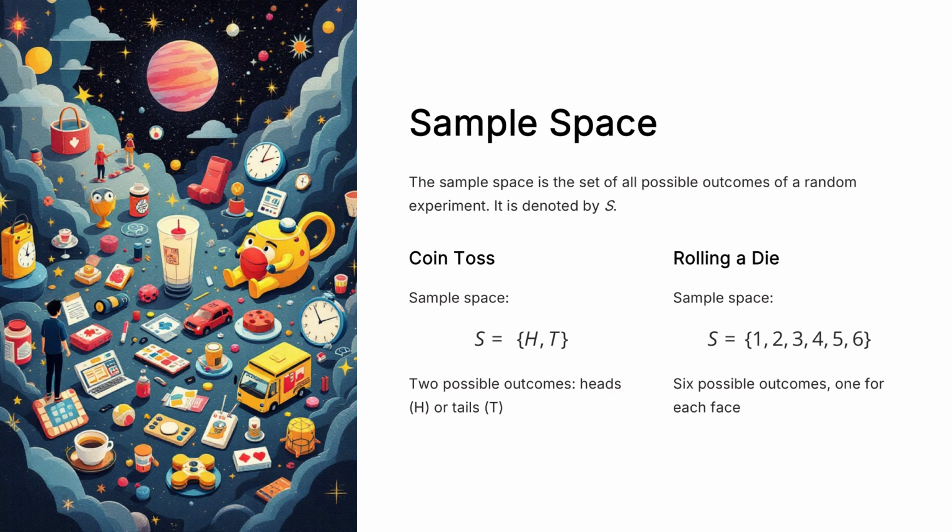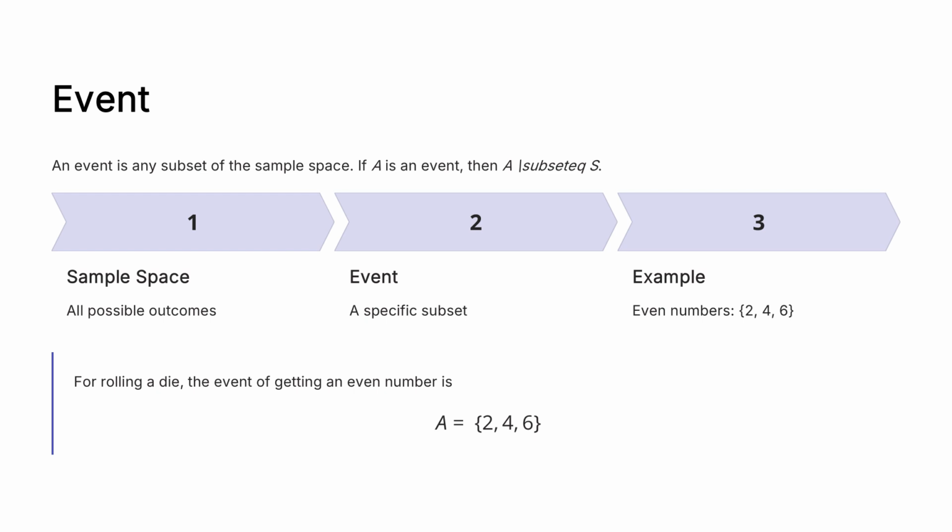Once we know the sample space, we can define specific outcomes or groups of outcomes that interest us, which are called events. An event is any subset of the sample space. If we denote an event by the letter A, then event A is a subset of the sample space S. In simple words, an event is a collection of outcomes that satisfy a certain condition. For example, when rolling a die, the sample space contains the numbers 1 through 6. If we define event A as getting an even number, then the event consists of the outcomes 2, 4, and 6. Thus, an event represents a particular situation that we want to study.